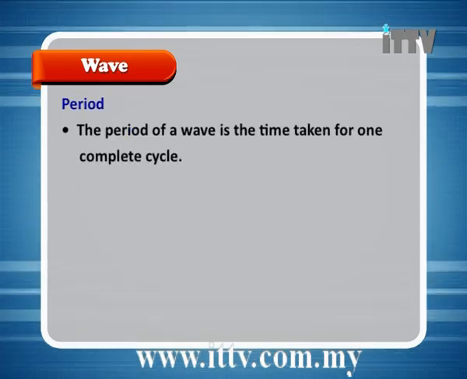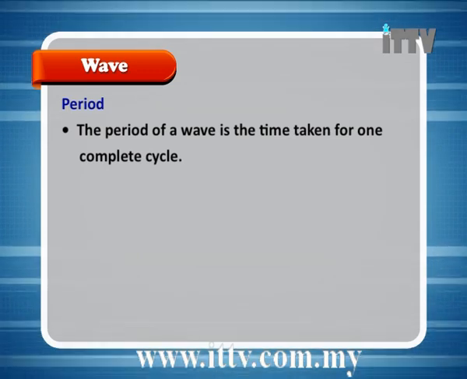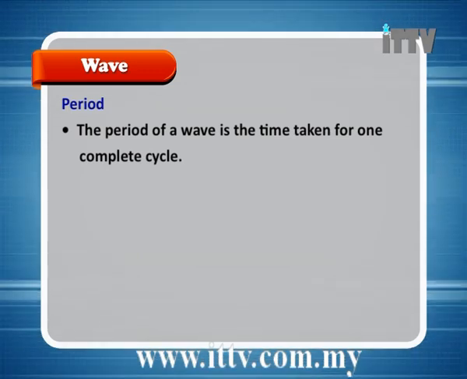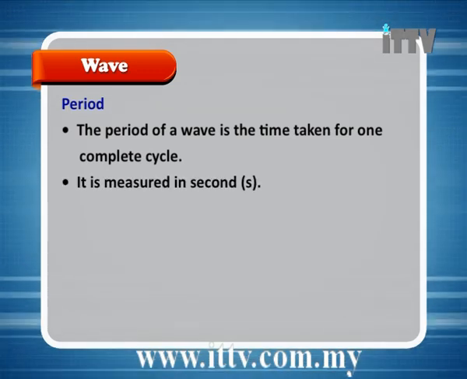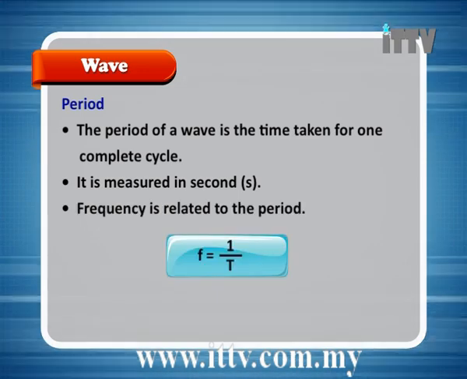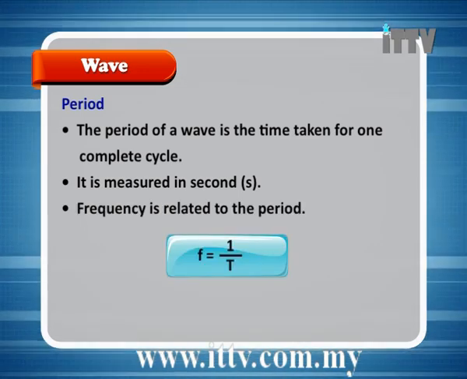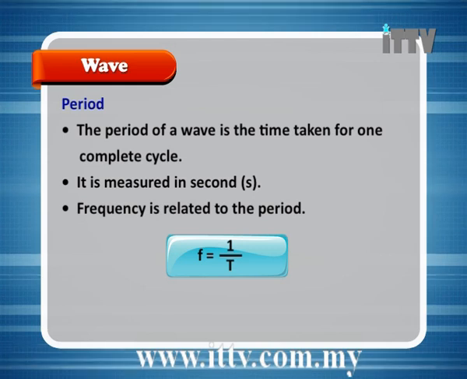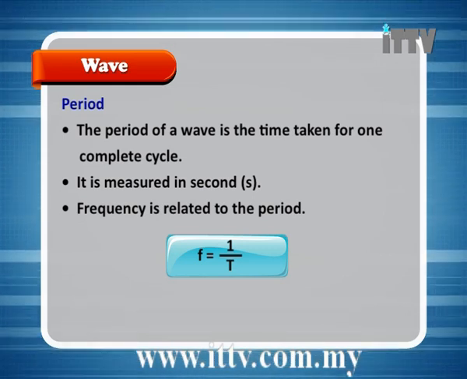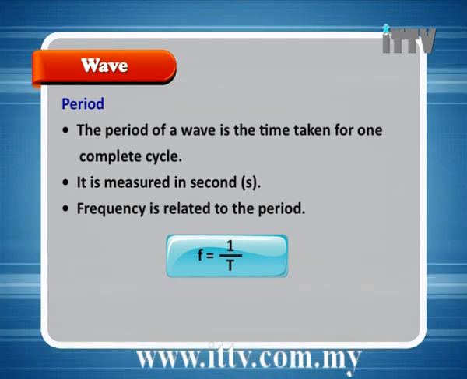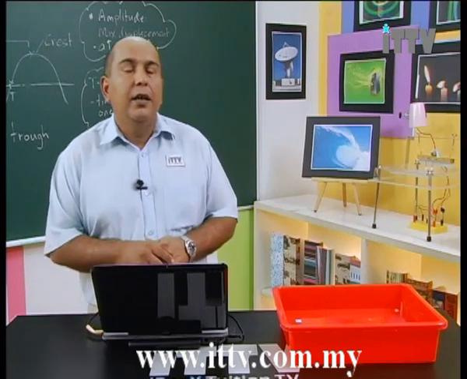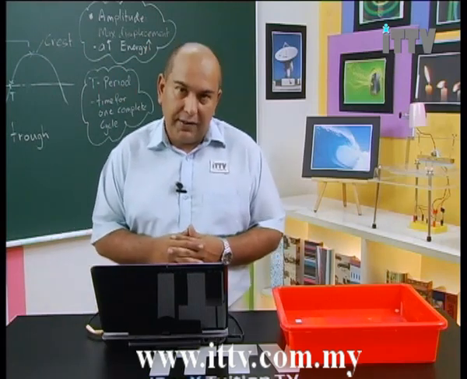Period. The period of a wave is the time taken for one complete cycle. It is measured in seconds. Frequency is related to the period. F equals 1 over T. So we can calculate the frequency if we know what the period is.